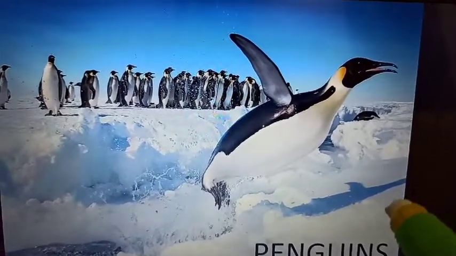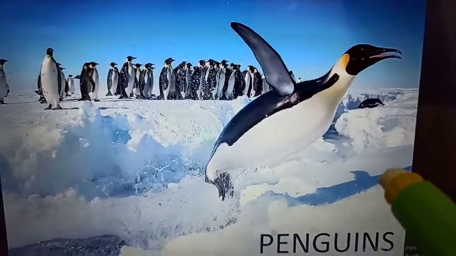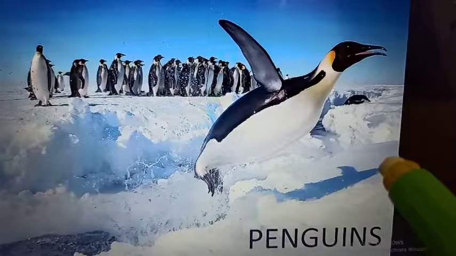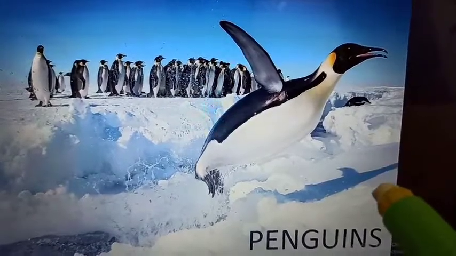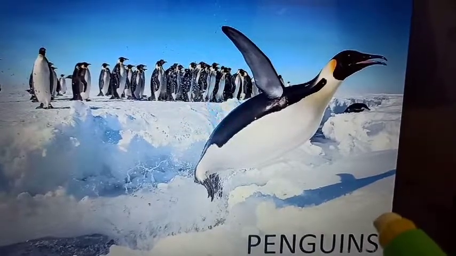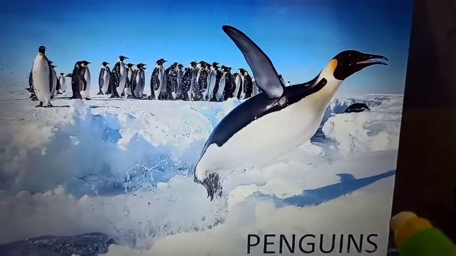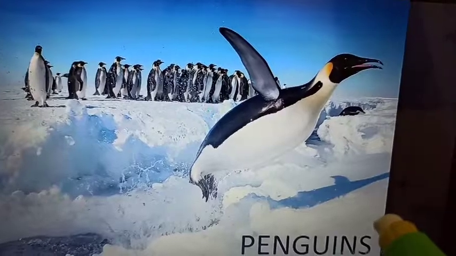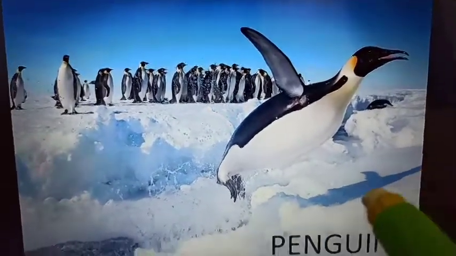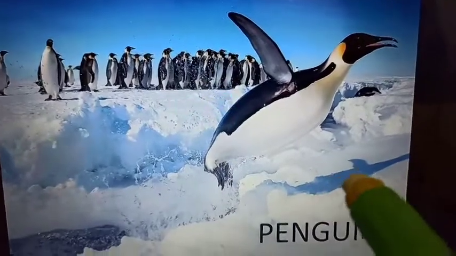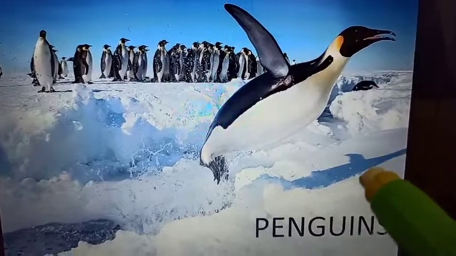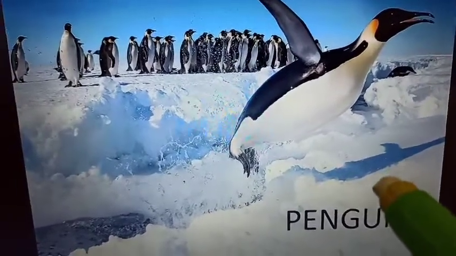And by the time the female goes to collect food from the sea, the male penguin protects the eggs during the cold weather, and prevents those eggs from being exposed to these cold conditions. It means they protect the egg so that it cannot be exposed to the cold climatic conditions.